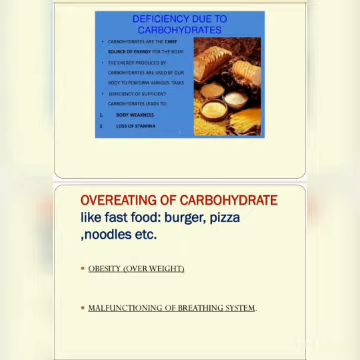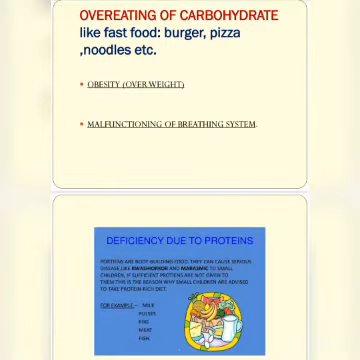But overeating of carbohydrates, like fast food such as burger, pizza and noodles, will lead to obesity, that is overweight, and second, malfunctioning of the breathing system. Means our immunity will weaken and our respiratory system will not work properly. So we should take carbohydrates in an adequate amount, not less and not more than recommended.